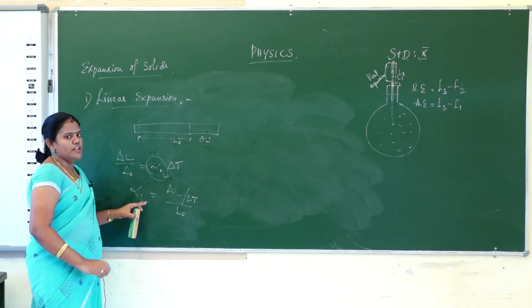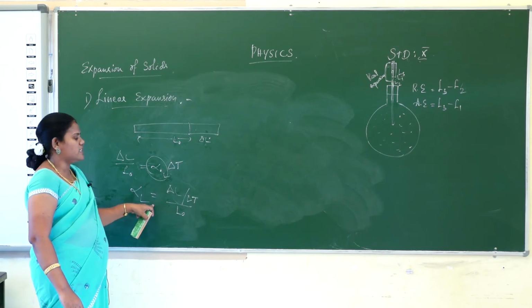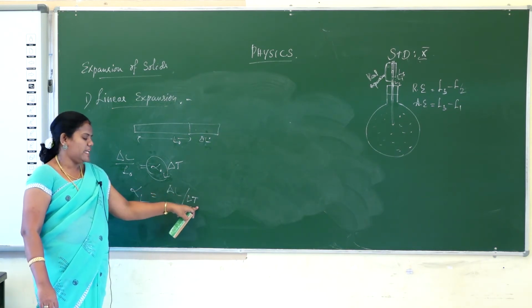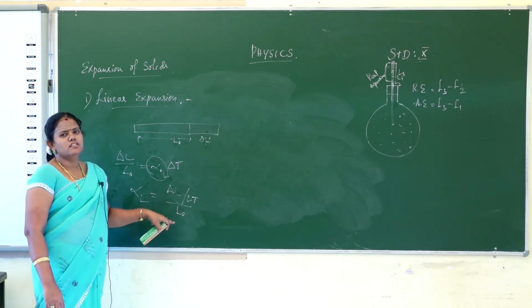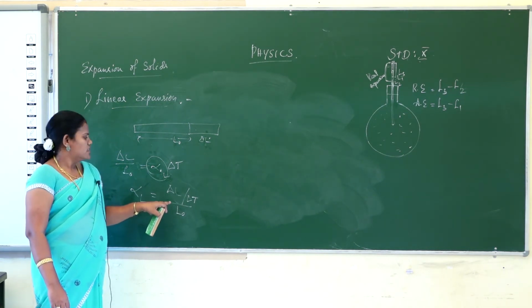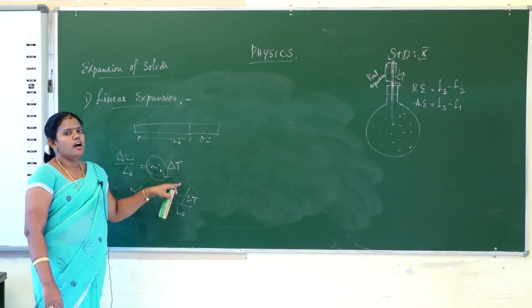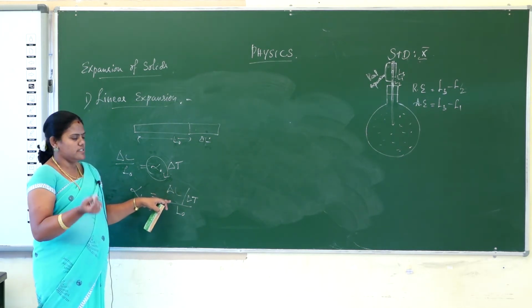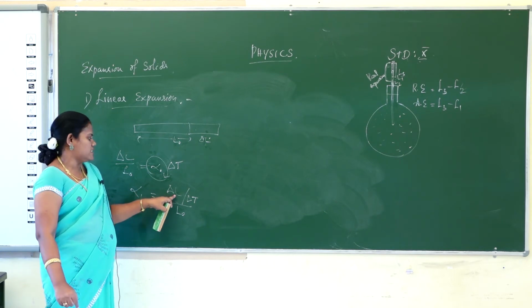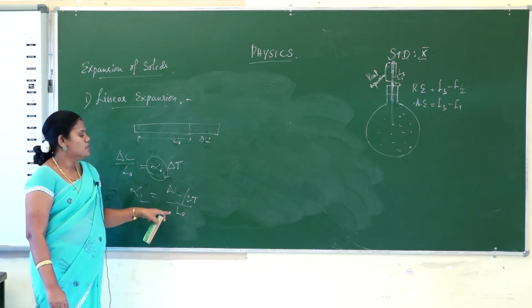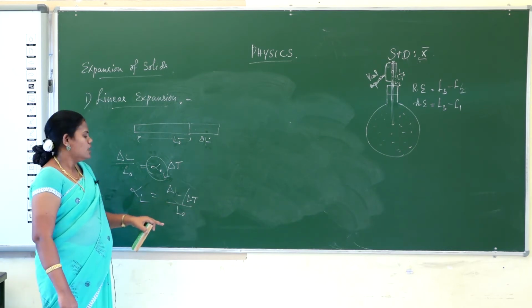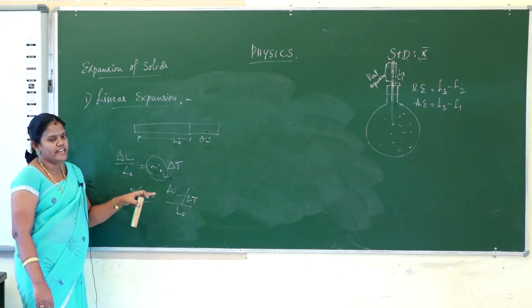So how will you define the coefficient of linear expansion? It is the change in length per degree rise in temperature, per original length. For each degree rise in temperature, how much the length changes, divided by the original length. That is the coefficient of linear expansion.